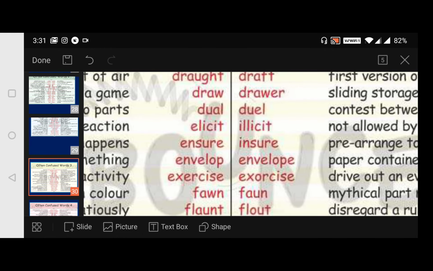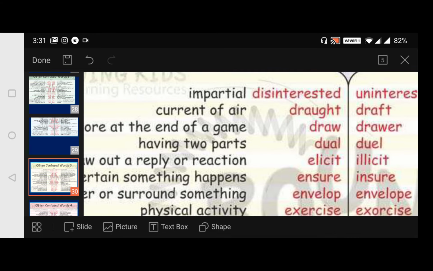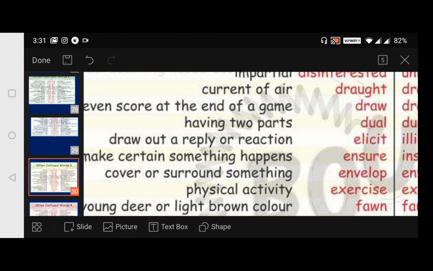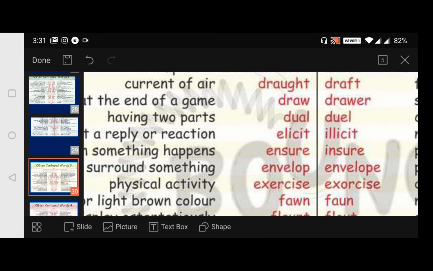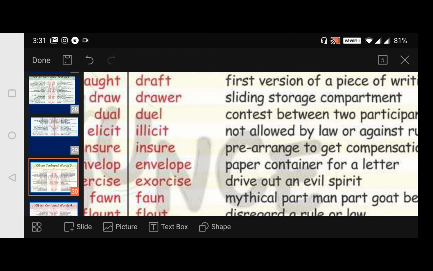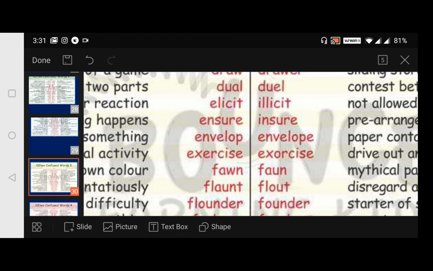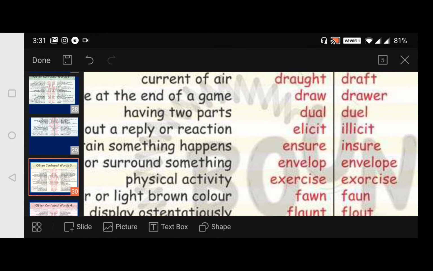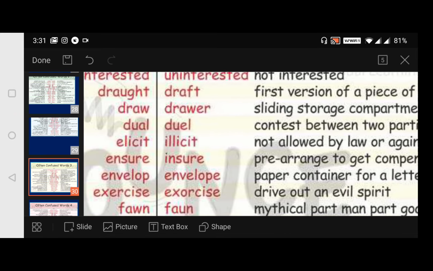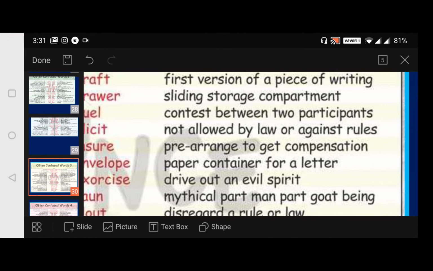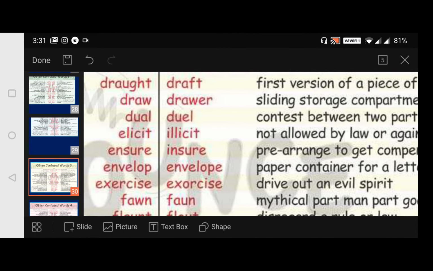Then coming to draw. Even score at the end of a game, when the two participants or many participants get even score, then we say the match is a draw. Okay, then drawer, sliding storage compartment. Yes, under the table we see it. Next, dual in the sense having two parts. Anything having two parts, we say it as dual. And this duel, contest between two participants. Duel, some contest between two participants, we say it as duel.